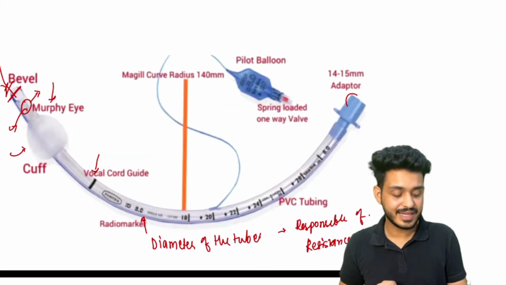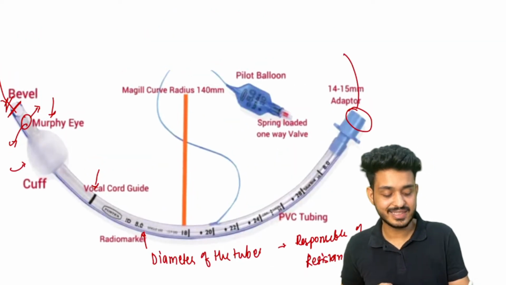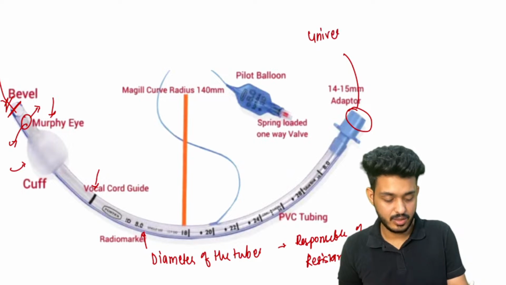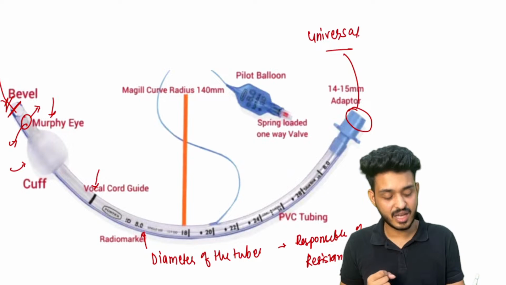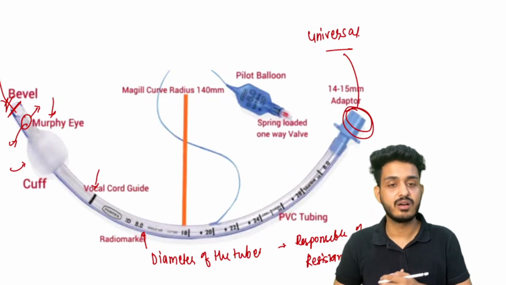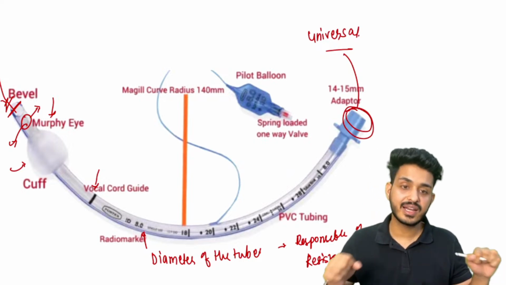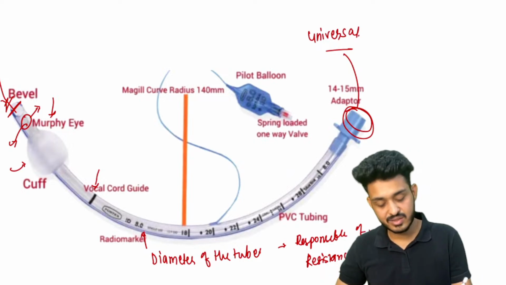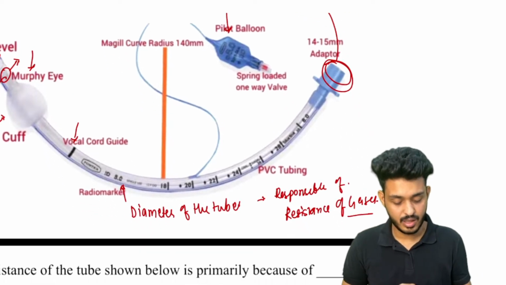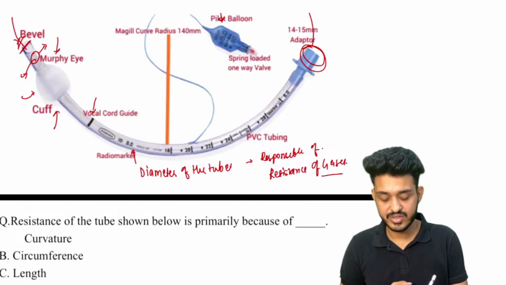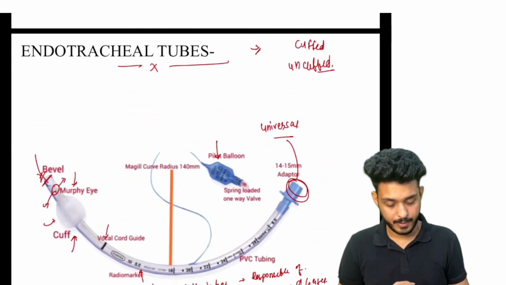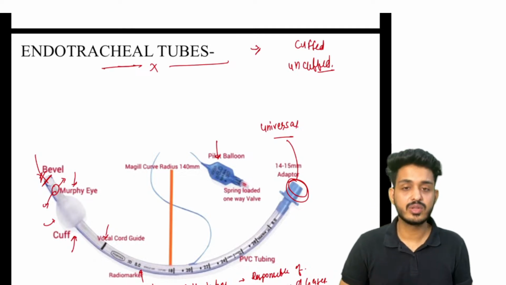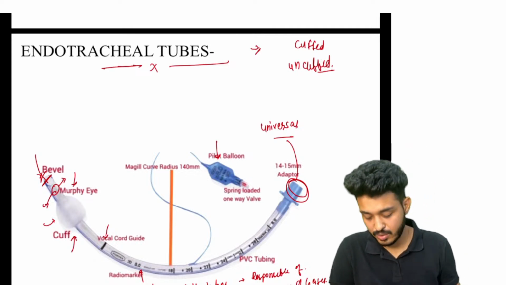Then we are having this particular connector. This is a universal connector. For example, nowadays all the chargers are coming like C type. That is how we are having all the devices having the universal connector, so we can connect anything. This is your pilot balloon, that is for the inflation of the cuff. So these are all the structures that you have to see. This is about the endotracheal tube. This is your Murphy's eye.